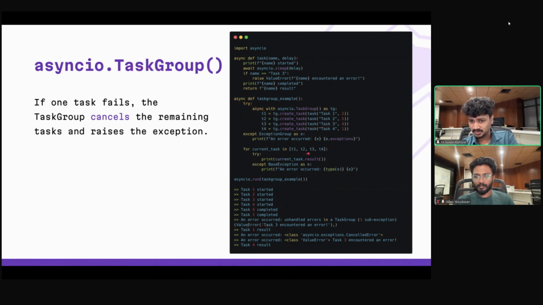So you could see I'm also printing the result just to clarify that. Task 1 has a result, great. Task 2 actually got the cancelled error. There's no result here. It was actually cancelled due to task 3's value error. See, that's the interesting concept.